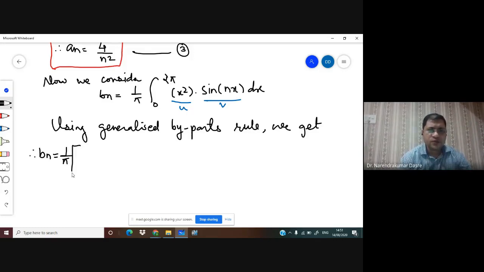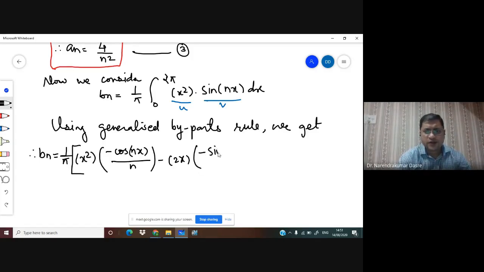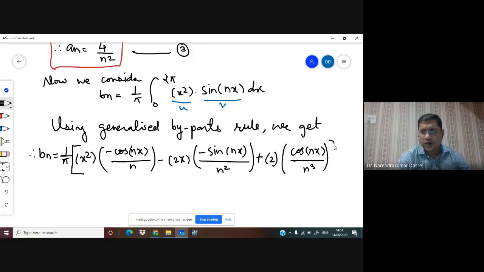Since sine of 0 is equal to sine of 2n pi, and that is equal to 0, we have bn equal to 1 upon pi, minus x square cos of nx upon n, plus 2 cos of nx upon n cube, and the limits are from 0 to 2 pi.